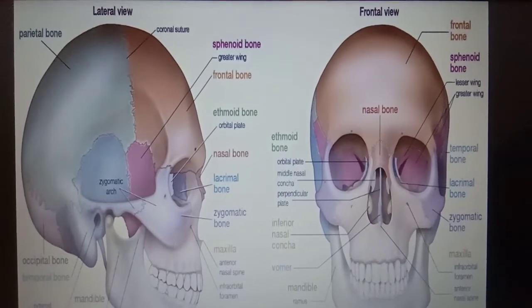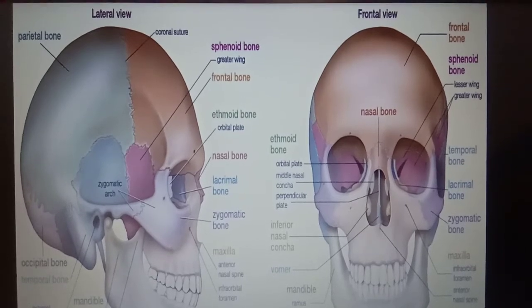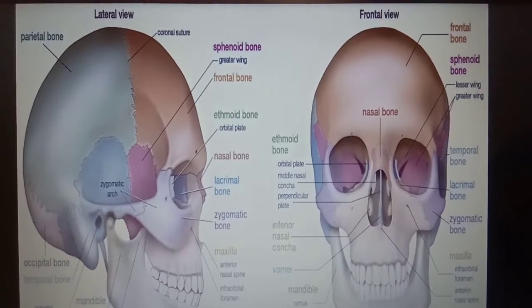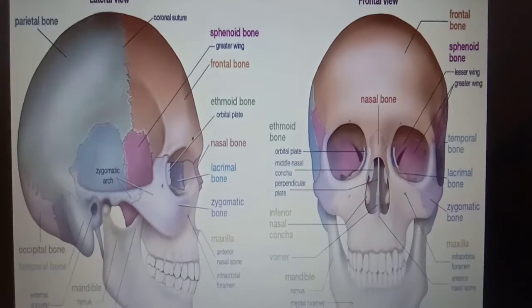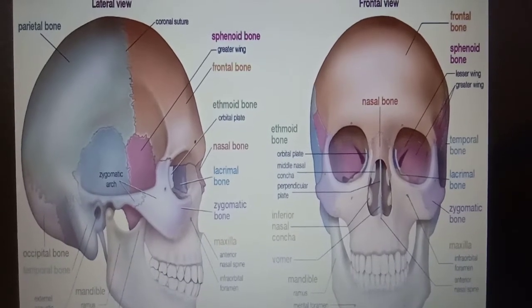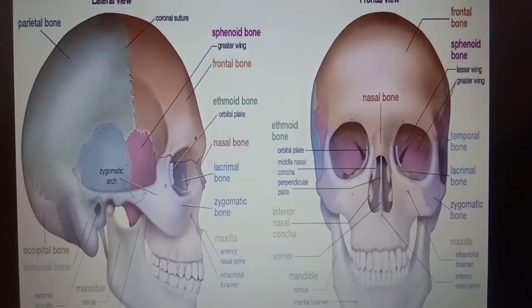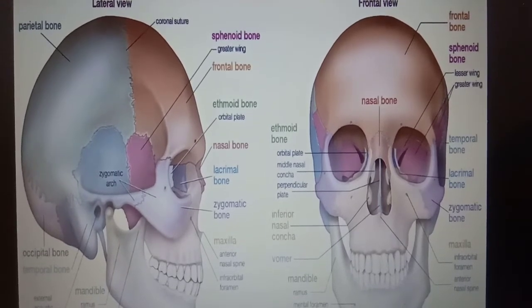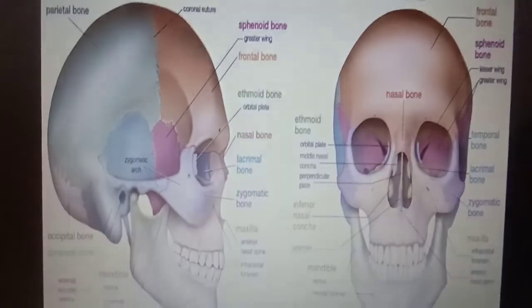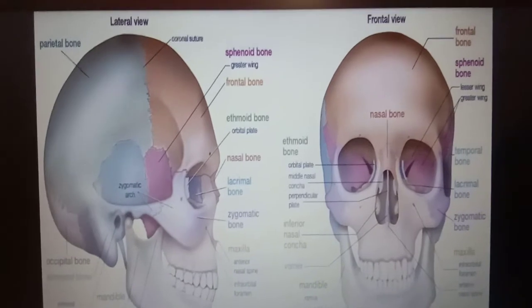So, simply, the main important functions of skull are: skull protects the brain. Second, skull protects the sense organs of face like eyes, ears and nose, and skull gives shape to our head.